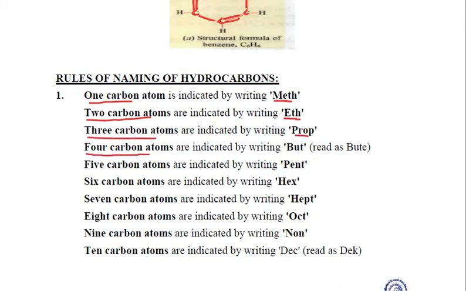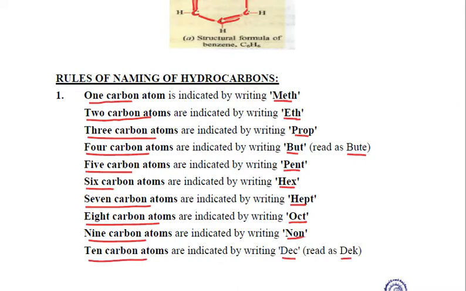Four carbon atoms, we write but. 5 carbon atoms is called pent. For 6 carbon atoms, we call it hex. 7 carbon atoms are indicated by hept. 8 carbon atoms by oct, 9 carbon atoms by non, and 10 carbon atoms by dec.